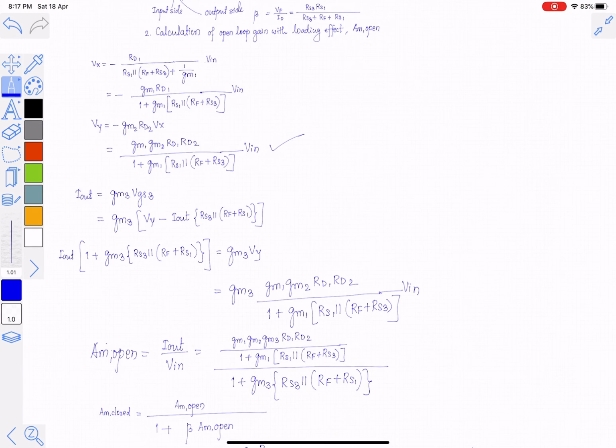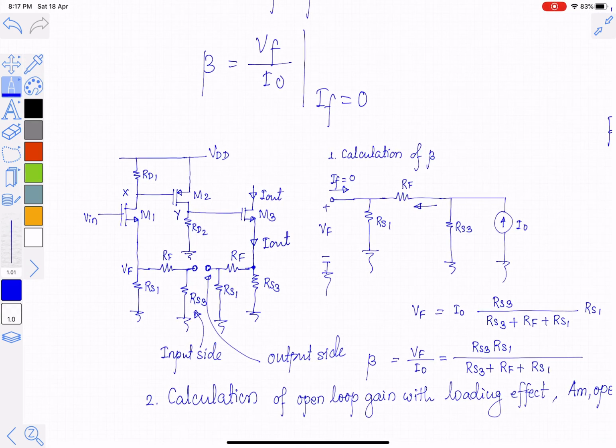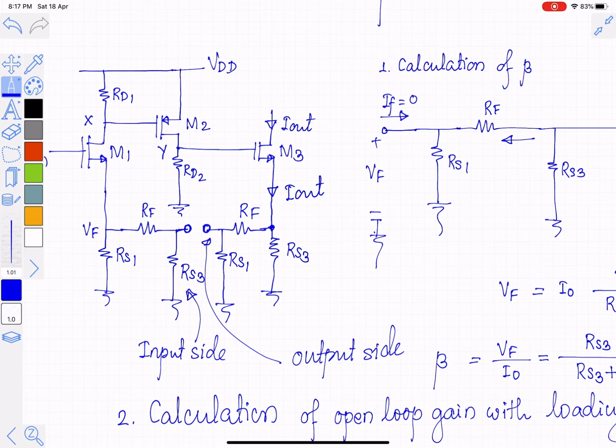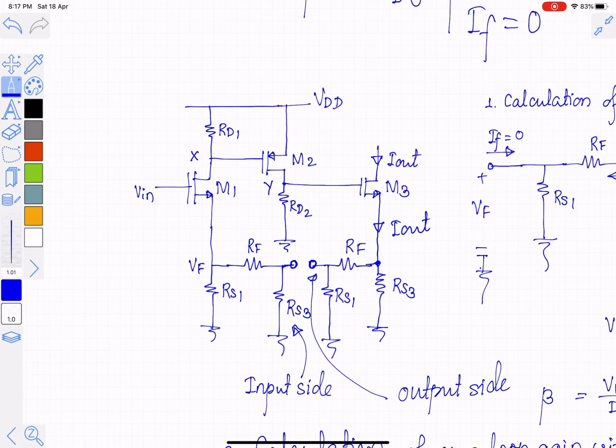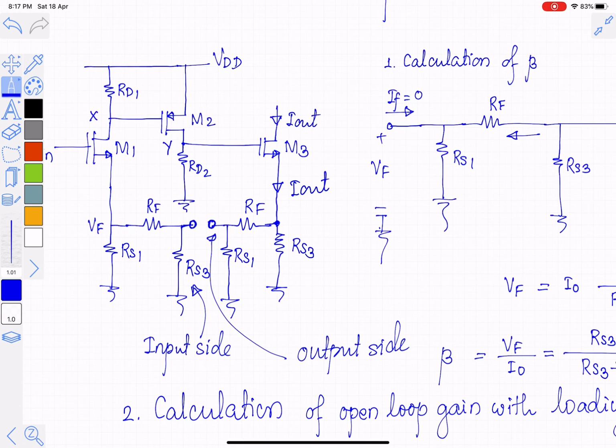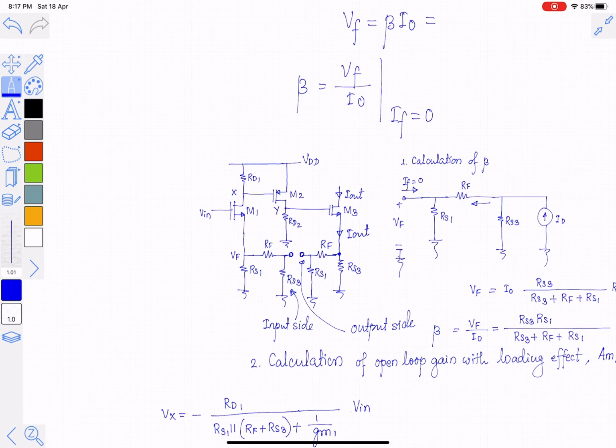Similarly, for input and output impedance, in this case we can see that the output impedance with loading effect, the resistance seen by Iout, is RS3 parallel RF plus RS1. It will be multiplied by 1 plus loop gain. Input impedance is already infinite, so we cannot improve it further. So this is the way by which we can handle problems which consist of a transconductance amplifier in feedback. In the next session we will see the transresistance amplifier in feedback.